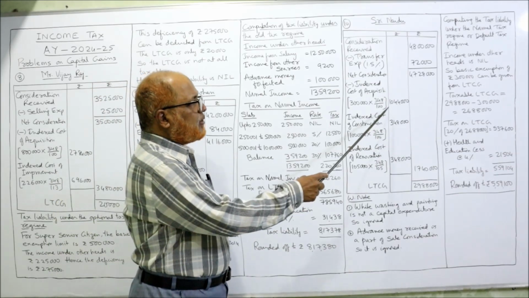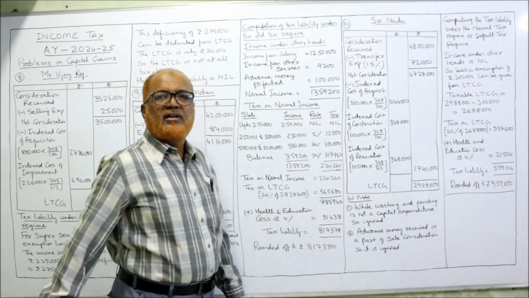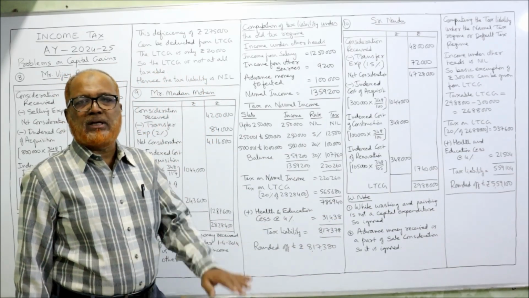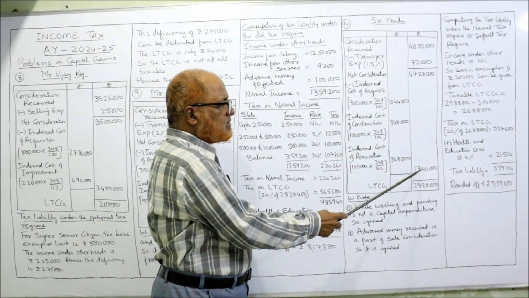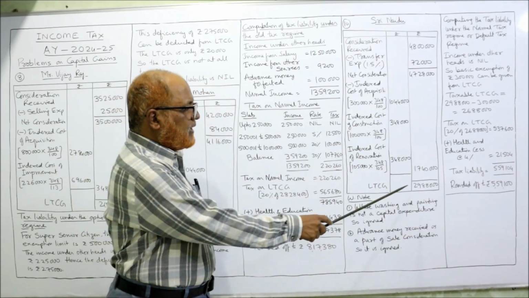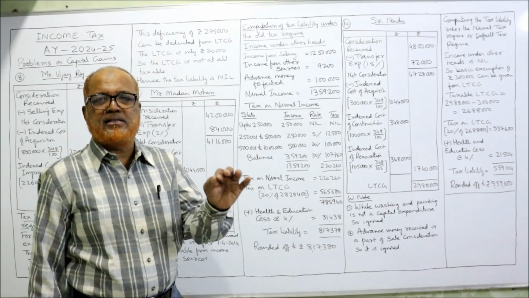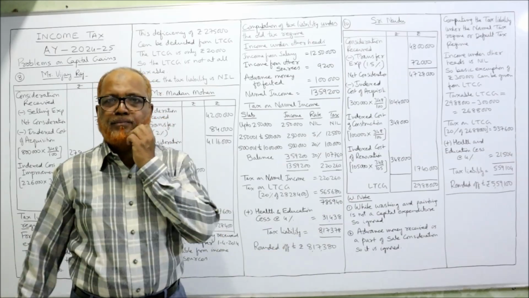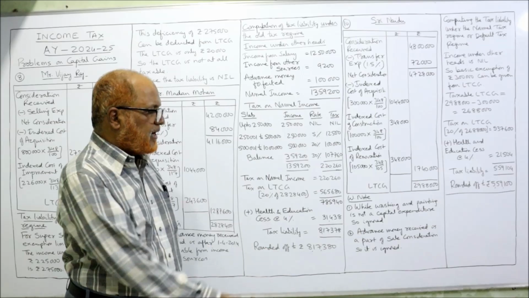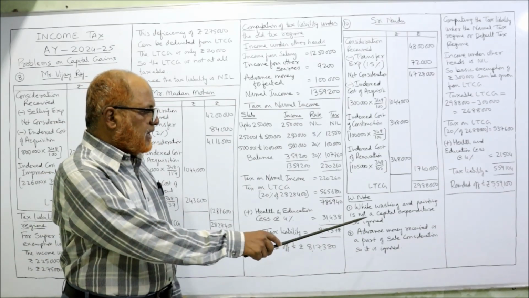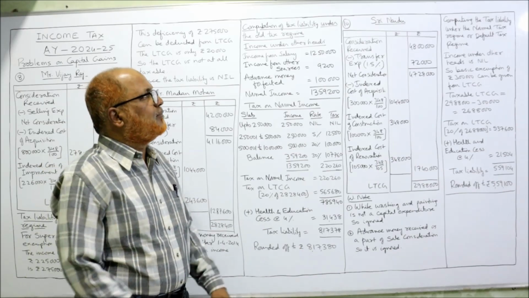Now add up the three amounts, 10 lakh 44,000 plus 3 lakh 48,000 plus 3 lakh 48,000, 17 lakh 40,000 is the total deduction. So 47 lakh 28,000 minus 17 lakh 40,000. The resulting figure is 29 lakh 88,000. This is the LTCG. That's it. Working note, you must write whitewashing and painting is not a capital expenditure, so ignored. Advance money received is a part of sale consideration, so it should not be considered.